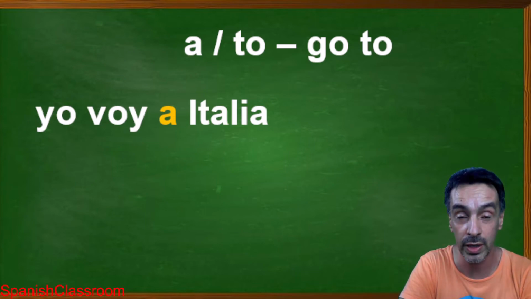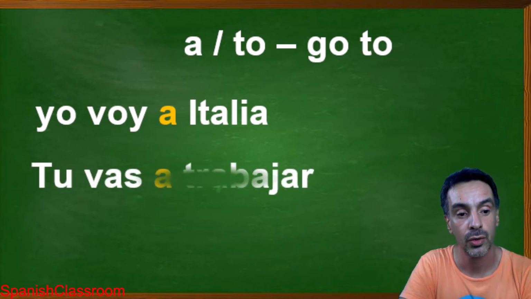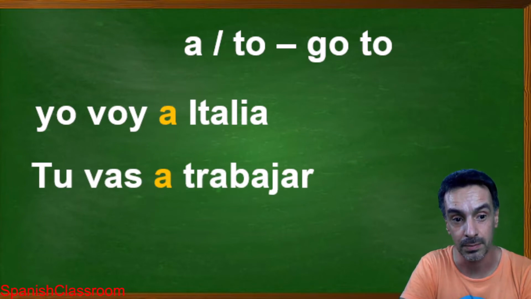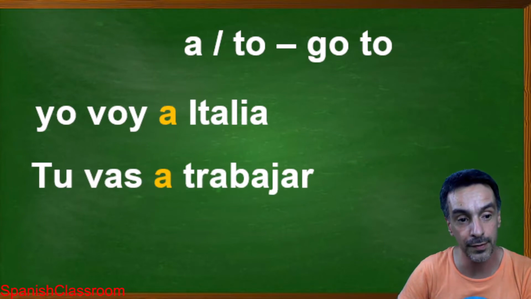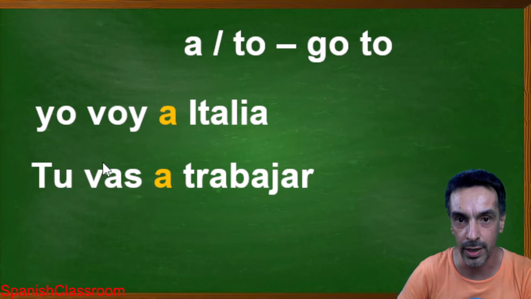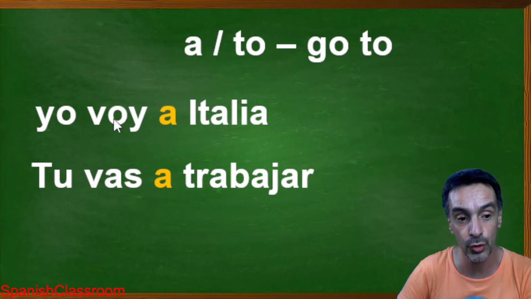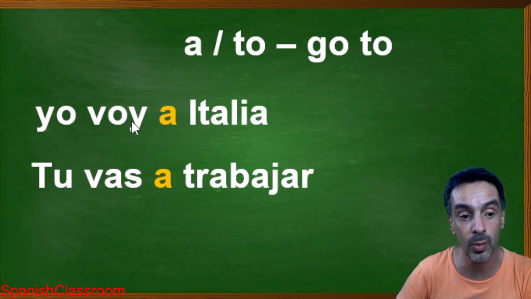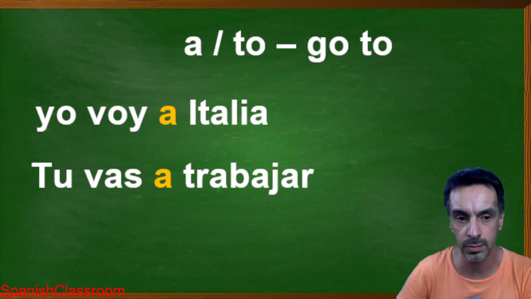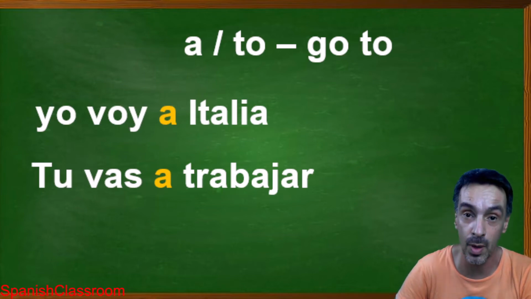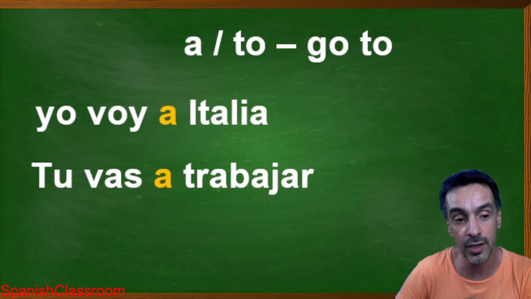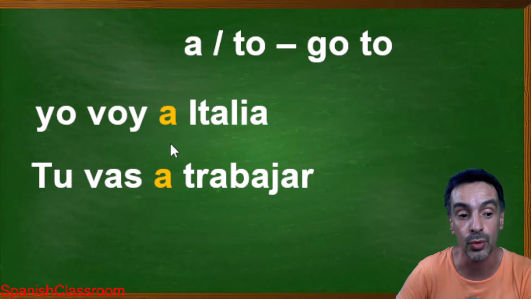I go to Italy. Tú vas a trabajar. As you see, the verb to go is already conjugated. The verb is ir, but since we're using the pronouns, it is already conjugated. Yo voy a Italia. When? Maybe now, maybe next month. It doesn't specify the timing, but it tells you what you are going to do.